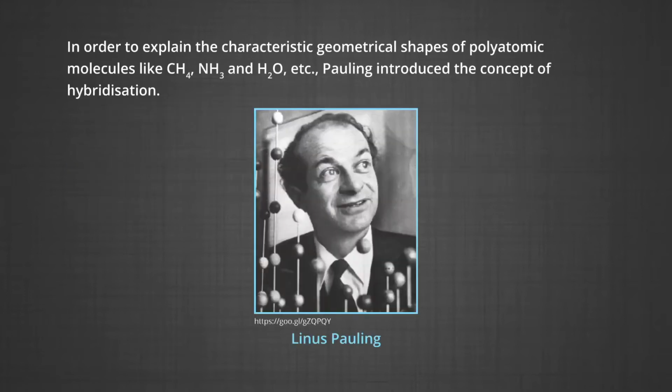Now, let us discuss hybridization. In order to explain the characteristic geometrical shapes of polyatomic molecules like methane, ammonia, water, etc., Pauling introduced the concept of hybridization. According to him, the atomic orbitals combine to form a new set of equivalent orbitals known as hybrid orbitals.